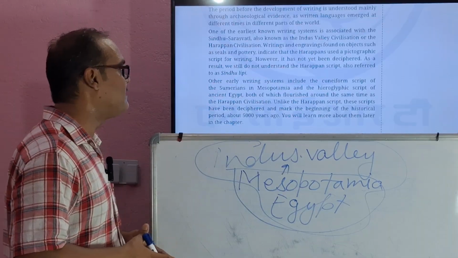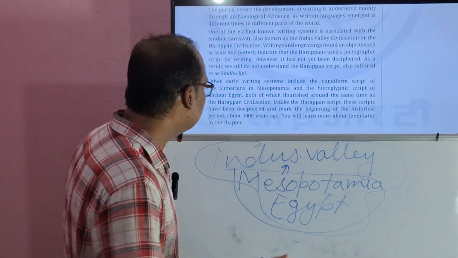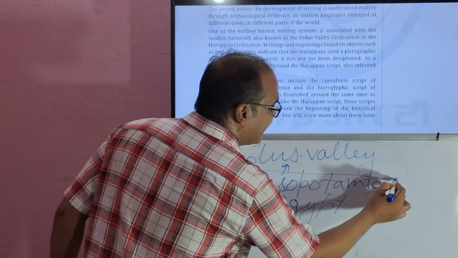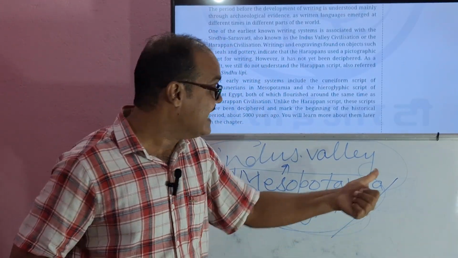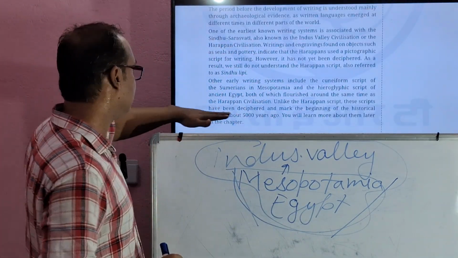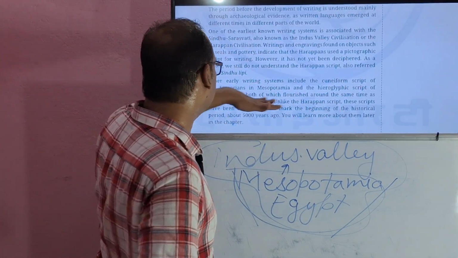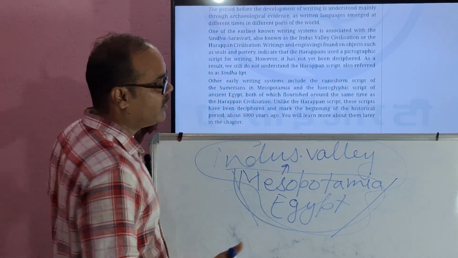Unlike the Harappan script, these scripts have been deciphered. What was the difference? The scripts of Mesopotamian civilization and Egyptian civilization had been deciphered. And it marked the beginning of the historical period about 5,000 years ago, right?